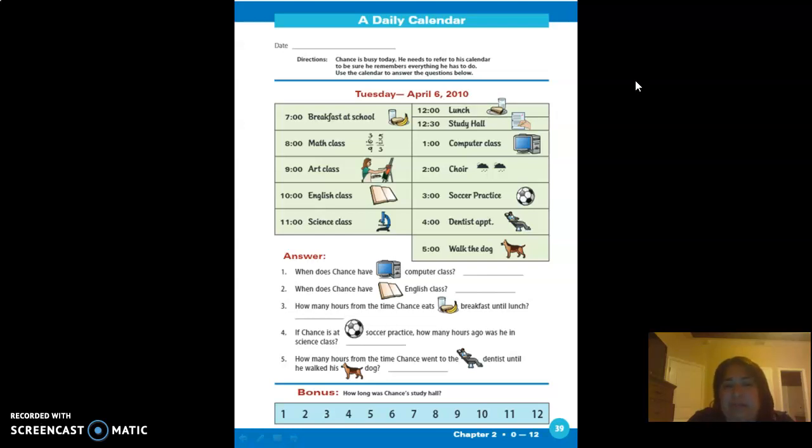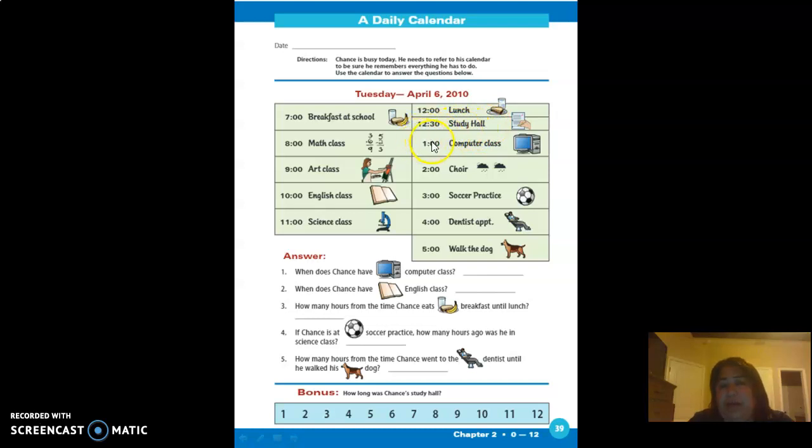And he starts off his day at 7 in the morning, eating breakfast at school. Then at 8, he goes to math class. At 9, he has art class. At 10, he has English class. At 11, he has science class. And then at 12, he goes to lunch. At 12:30, he goes to study hall.